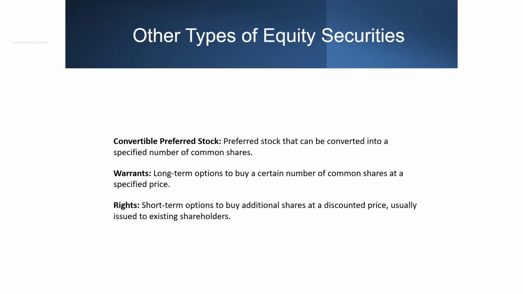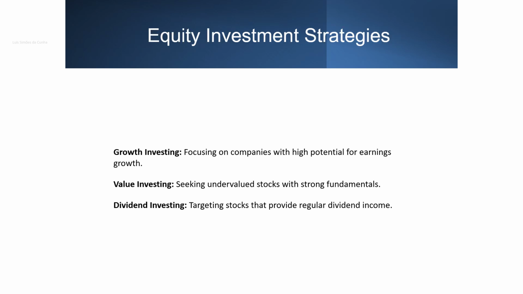In addition to common and preferred stock, other types of equity securities include convertible preferred stock, warrants, and rights. Convertible preferred stock can be converted into a specified number of common shares. Warrants are long-term options to buy a certain number of common shares at a specified price. Rights are short-term options that allow existing shareholders to buy additional shares at a discounted price, often issued to raise new capital.